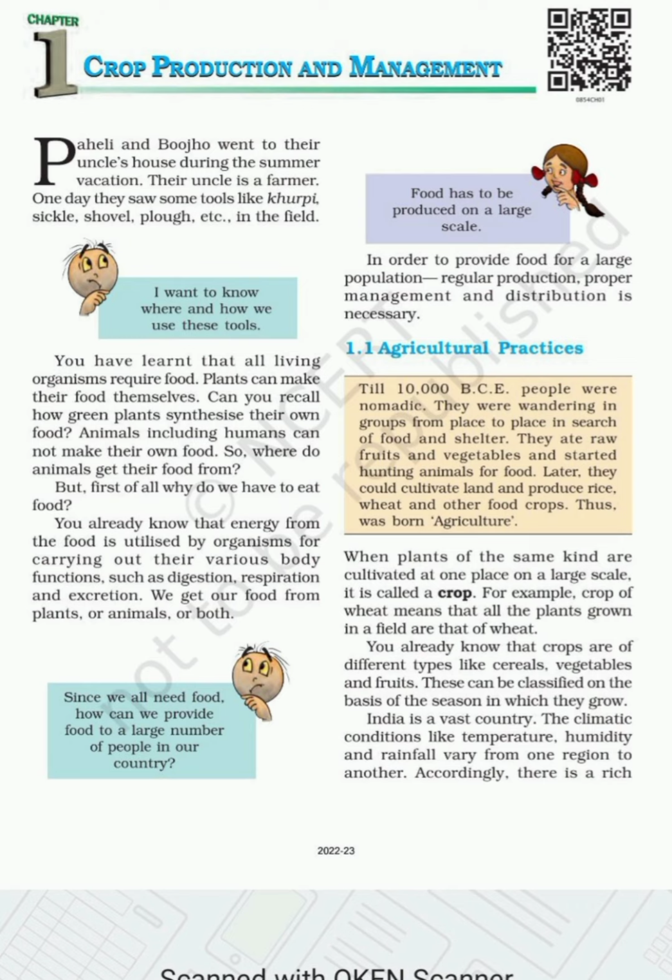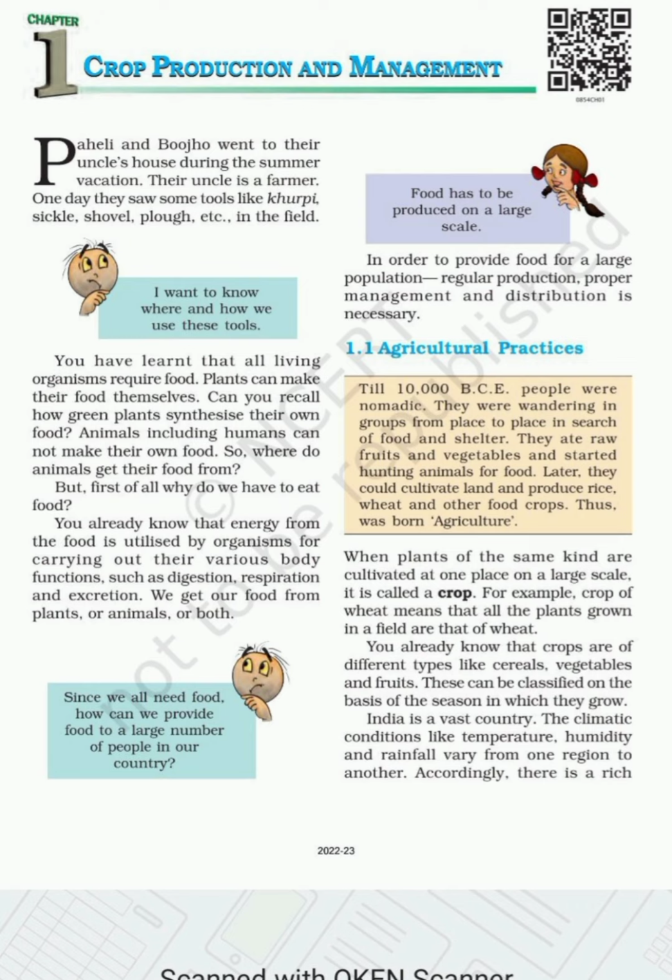They were wandering from place to place in search of food, shelter also. They ate raw foods and vegetables. Okay, raw foods and vegetables, and started hunting animals for food. Later they could cultivate land and produce rice, wheat and other food crops. Okay, thus agriculture was born, then agriculture started.